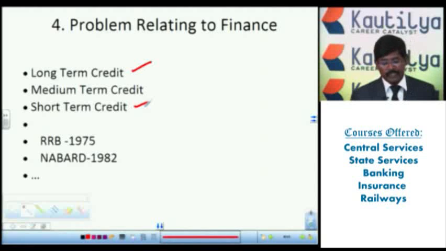To overcome the problem relating to finance, the government has started different schemes and programs only for agriculture and the farmer. Mainly, the regional rural banks, the RRBs, were started in 1975. The rural banks have started in India.